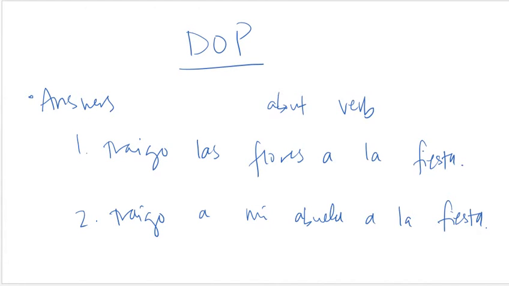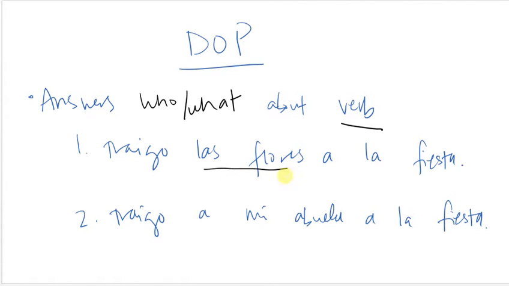Okay, so when we're talking about the direct object pronouns, generally the direct object answers who or what about the verb. So usually the direct object is going to come in your sentence right after the verb, and it's going to answer who or what about it. So I bring the flowers to the party. So what am I bringing? I'm bringing the flowers. So my direct object is here.